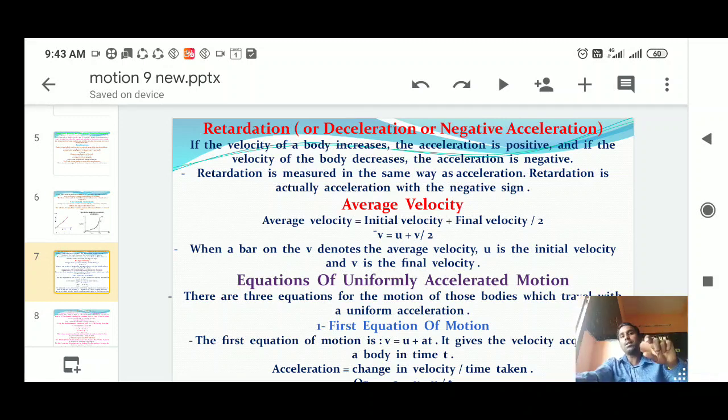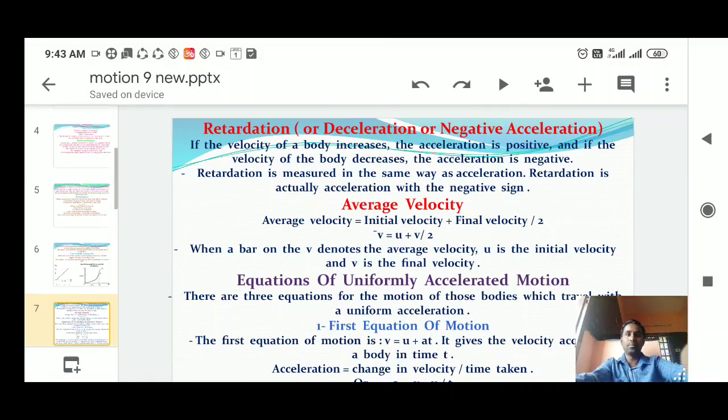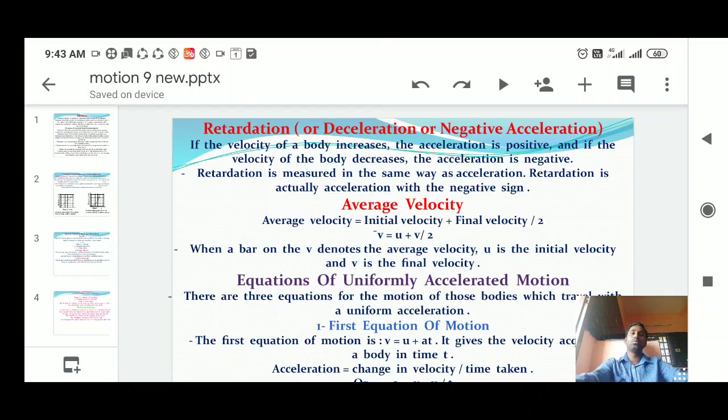What is the average speed? Average speed is total distance divided by total time. Next, velocity is displacement divided by time. In the same way, average velocity we can calculate as initial velocity plus final velocity divided by 2. And what is uniform motion? When an object covers equal distance in equal intervals of time, that is called uniform motion. When an object covers unequal distance in unequal intervals of time, that is called non-uniform motion. In the next video, part 2, we will solve some numerical problems. Okay, thank you all.